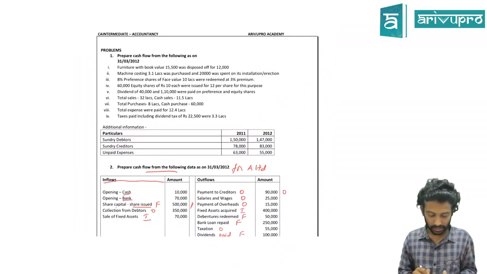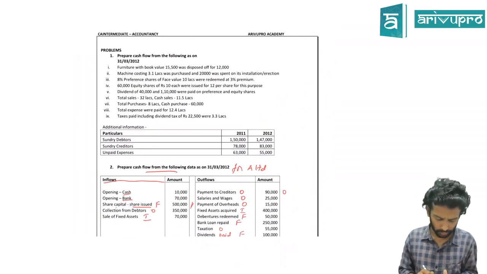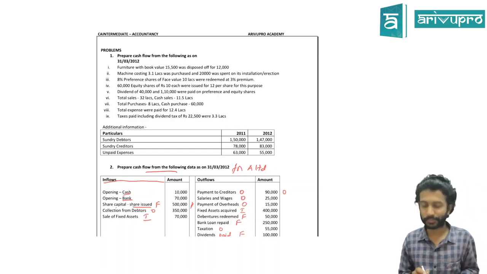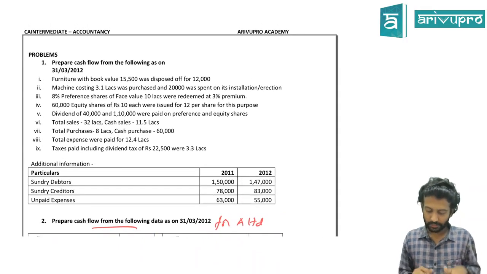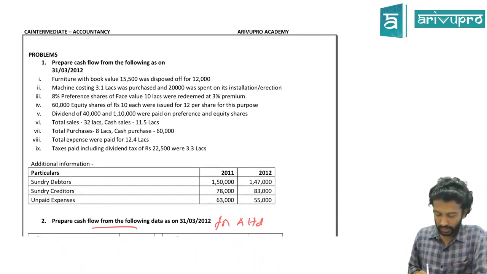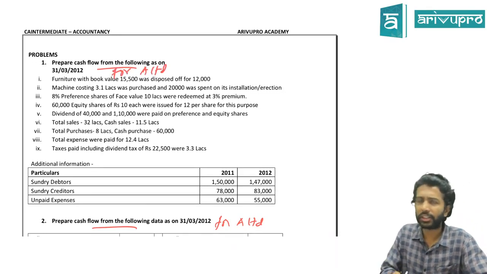Can we start with the first question? Anyone had to copy any portion of the previous one by the way? Or finished? Okay. Prepare cash flow statement as on 31st March. Again, write as A Limited only. It's okay.